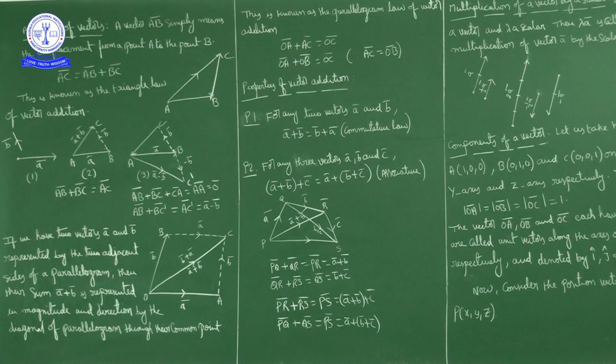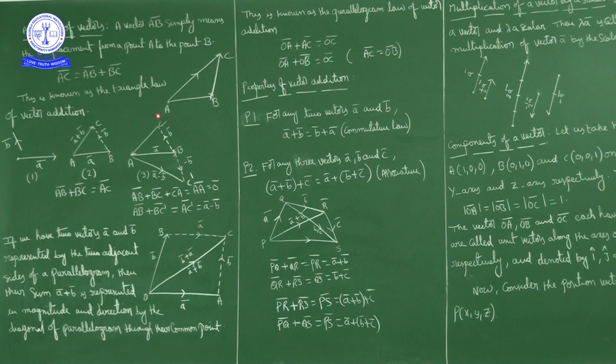Now see the third figure. AB bar is vector A bar and BC bar is vector B bar. Then AC bar is vector A bar plus B bar. Now if you observe AC bar and CA bar, CA bar means from C to A. CA bar is the negative of AC bar.